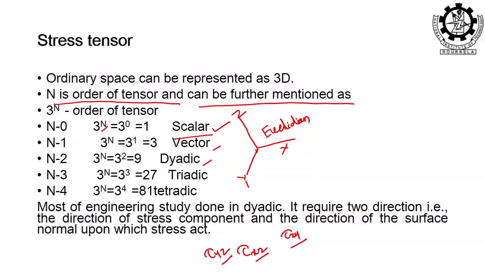And this is the basic dyadic, 3 to the power n, and stress is a second order tensor. Tensor obeys most of the vector rules, not all the vector rules. Tensor has its own rules as well as those of a vector. Vector has multiplication, addition, subtraction; likewise tensor has its own rules to be added, subtracted or multiplied.